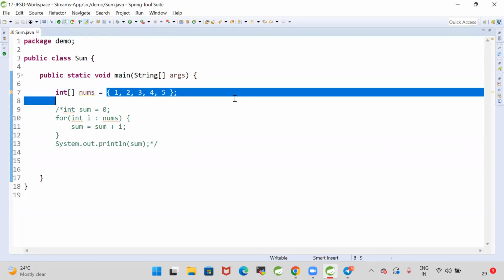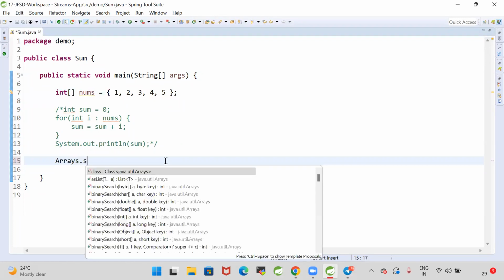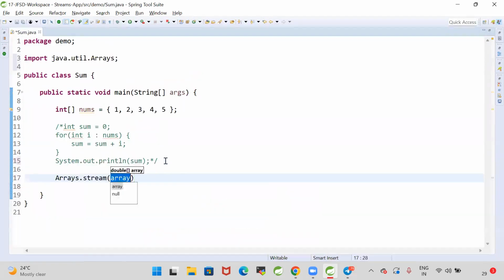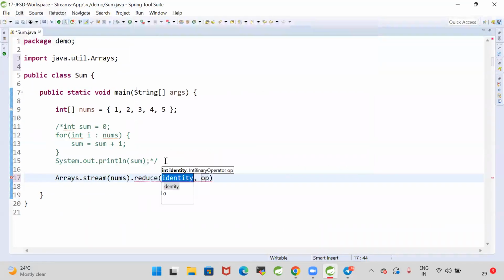Here I have an array, Arrays.stream, or list.stream. I'm passing my numbers to create a stream. I'm calling stream.reduce with identity 0.